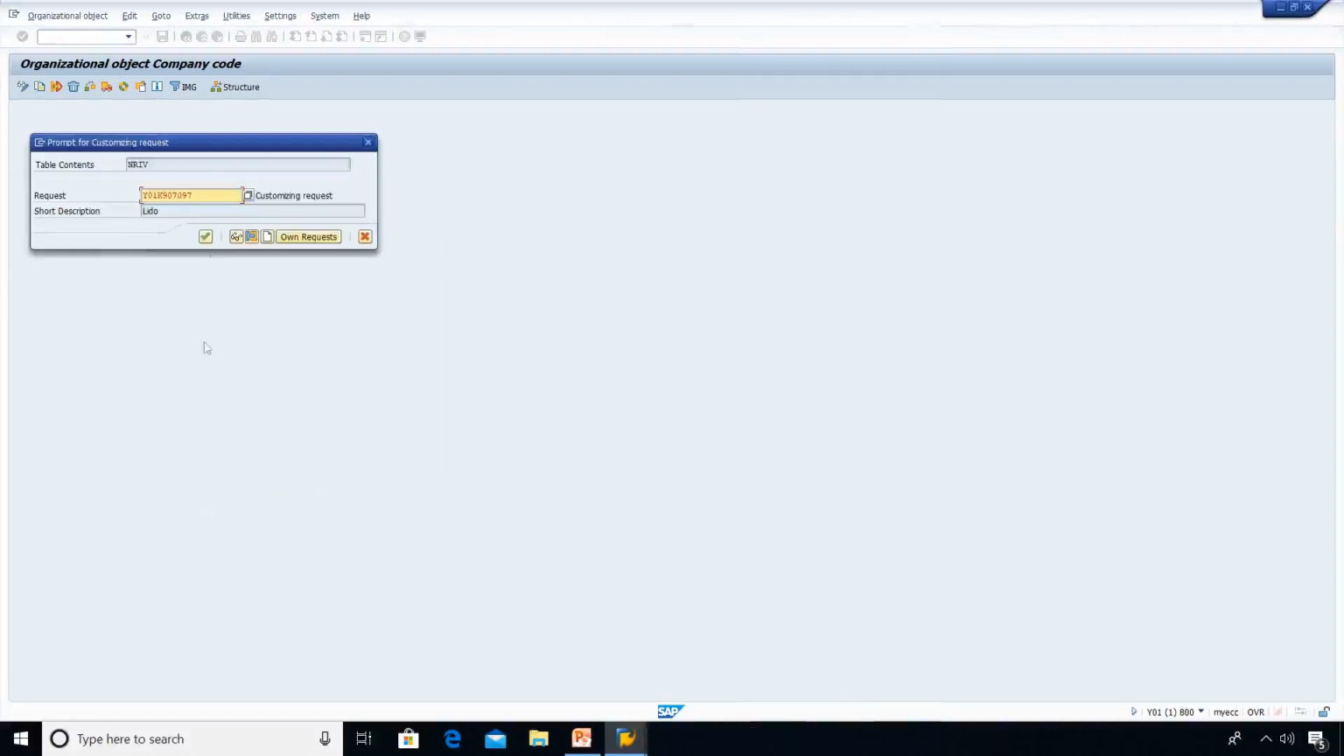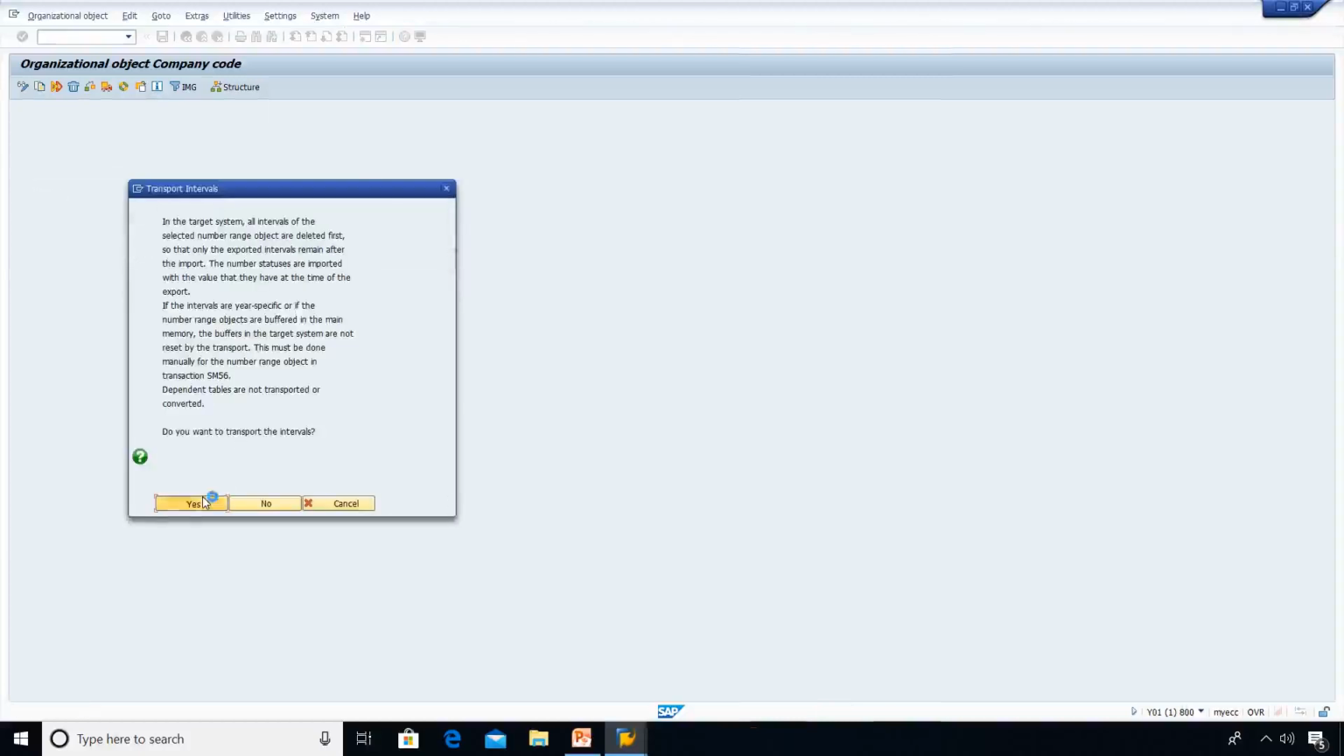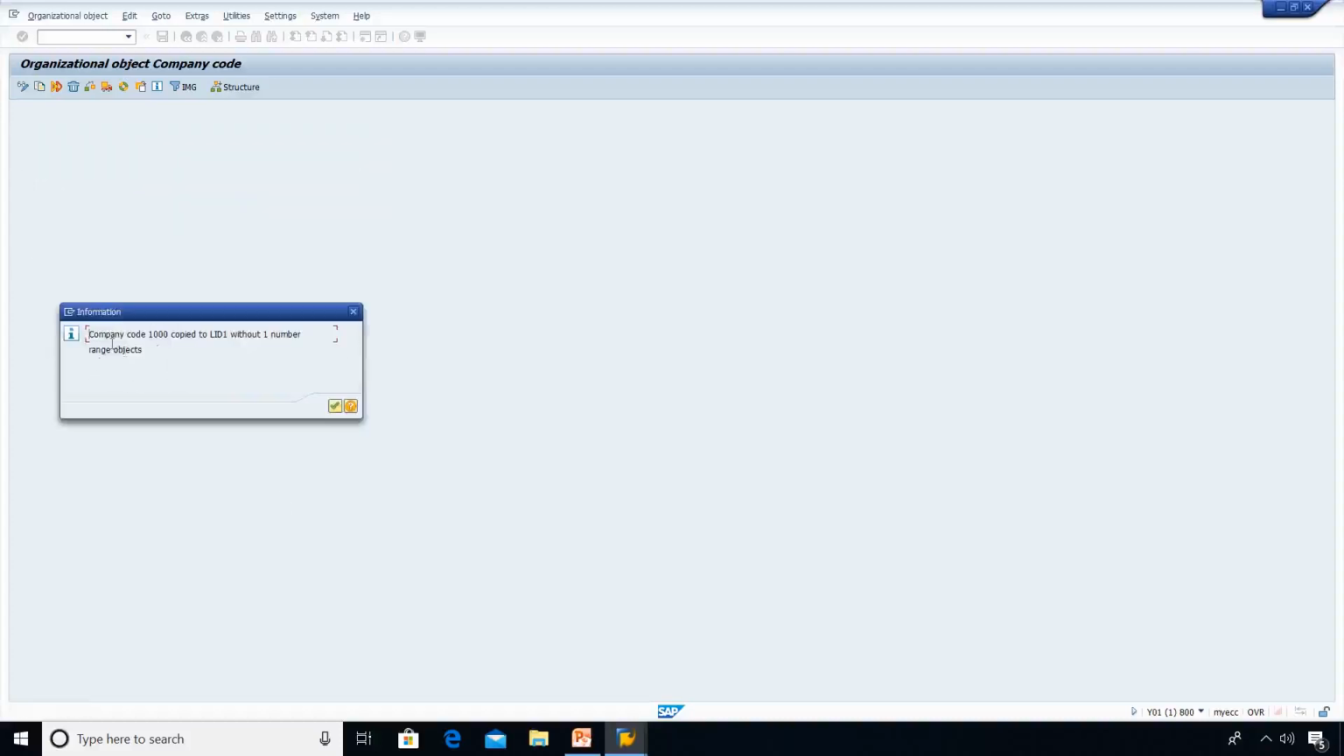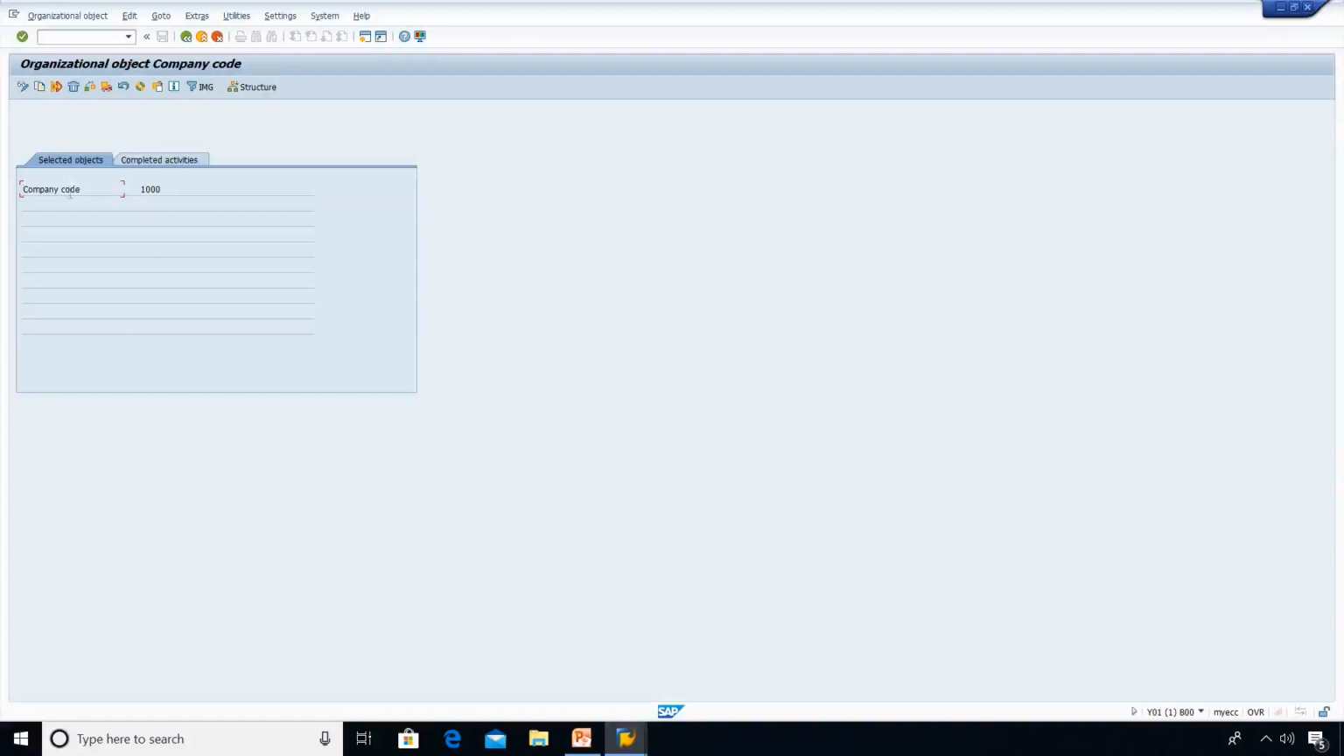Just keep on entering, okay, say yes, yes, yes, yes. Yeah, here we go. We have got the message: company code 1000 copied to LID1. You see, selected objects, source company code 1000, completed activities, company code 1000 copied to LID1. That is the target company code. The mission is accomplished.